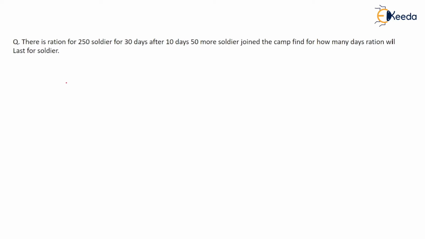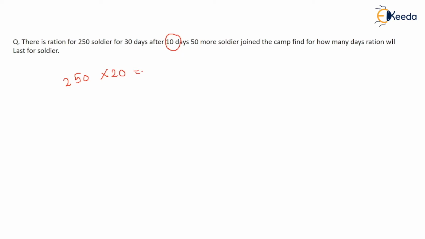Okay. So there were 250 soldiers. Suppose one soldier ate one chapati or one roti at a time. And for 30 days, there was a ration. After 10 days, 50 more soldiers came. Means till day 10, they had already eaten the food. So how much food is remaining now? For the next 20 days, food is remaining.